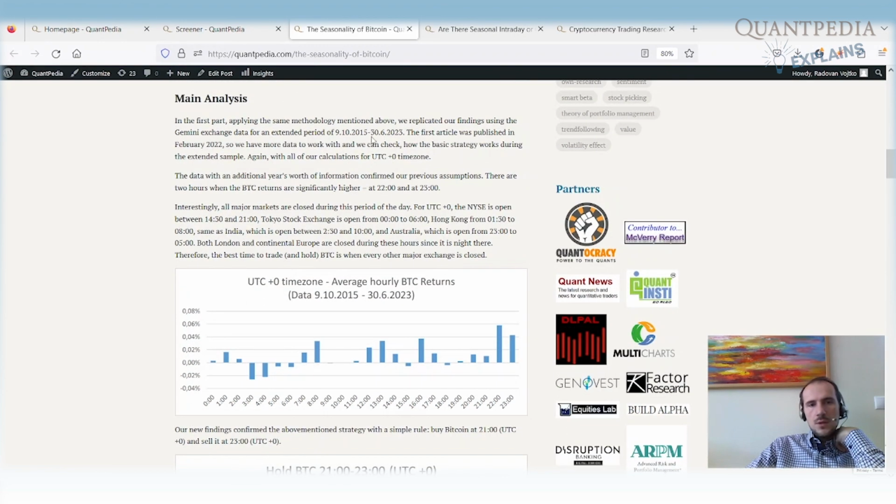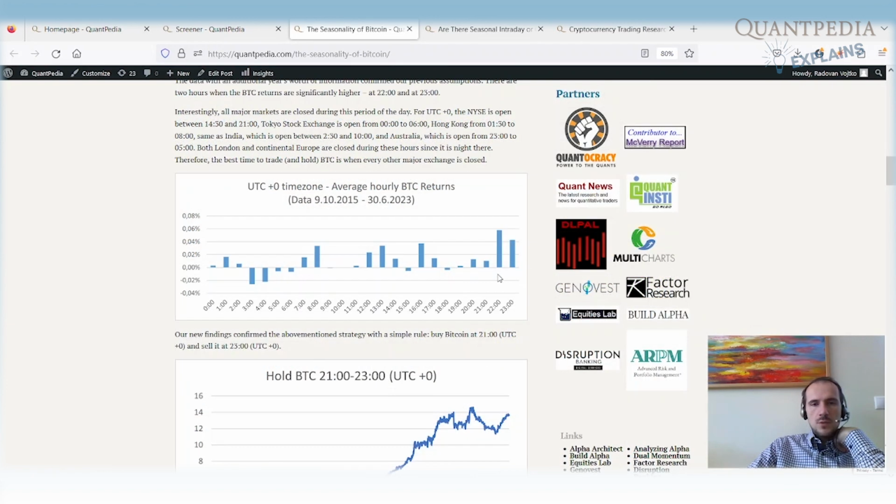Firstly, what we did is that we extended the period of the backtest. So the backtest now ends not in 2022, but of course in June 2023. So we had 15 or 16 months more data. Once again, we still see the same pattern with a longer data set. All of the main stock exchanges are closed at that time. So New York Stock Exchange, Tokyo, Hong Kong, India, Australia, London, continental Europe, etc.